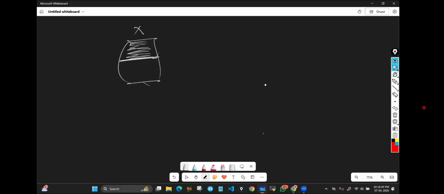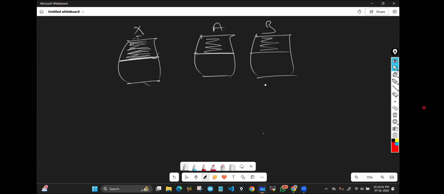Then what you do? You take a photocopy of that one. Two photocopies you take. Okay? When you take a photocopy, that's what Xerox is. You'll get the same diagram. Let's say this is the first photocopy, this is the second photocopy, right? Then you implement the first idea in the first photocopy, the first Xerox paper, and the second idea in the second Xerox paper, right? Then you verify, okay, which one is looking good.